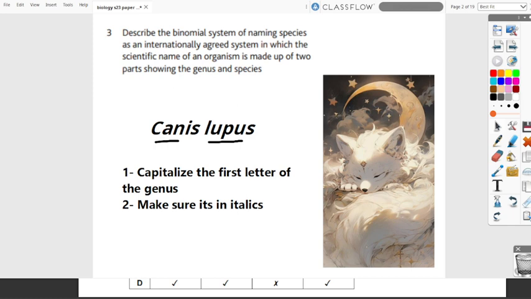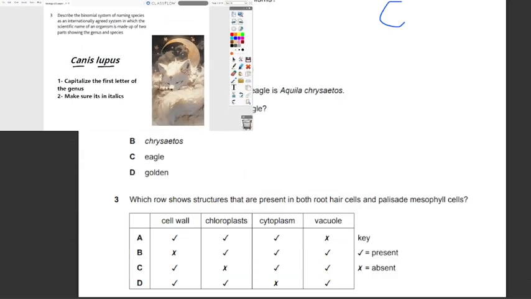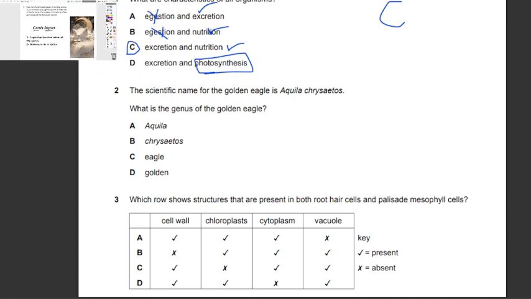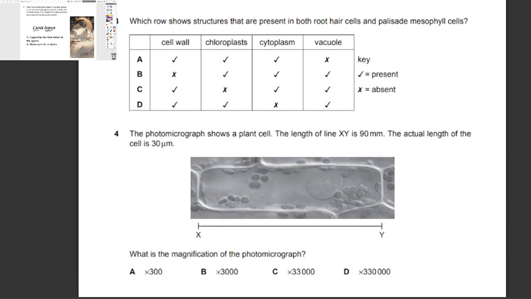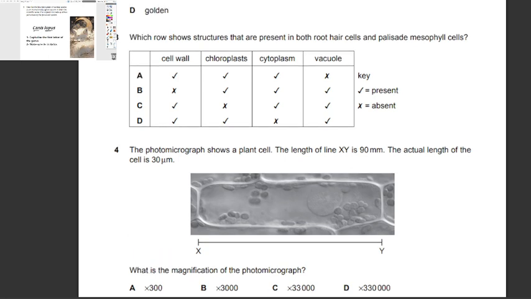As we can see over here, the scientific name of a wolf is Canis lupus. To write the scientific name, first of all we need to make sure the whole name is in italics and the genus, which is the first name, is capitalized. So going back to our question, the answer is going to be A, Aquila, as it is the name of the genus.